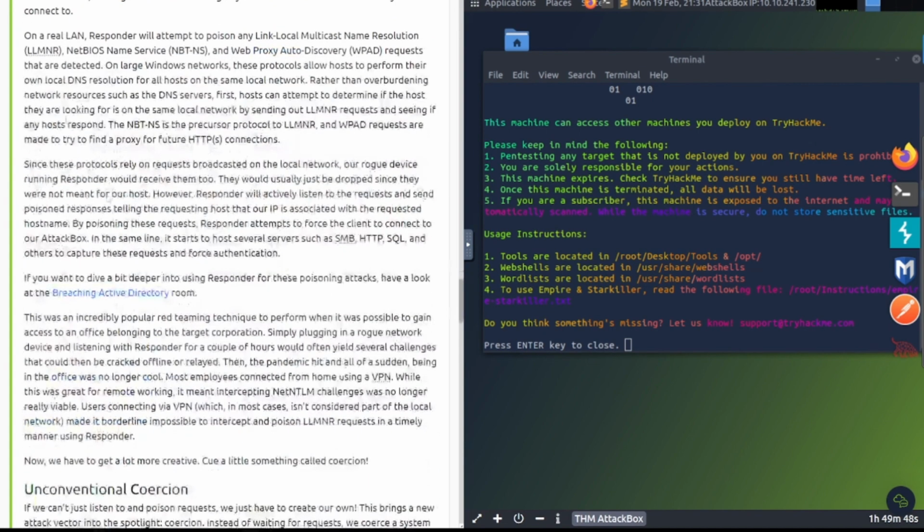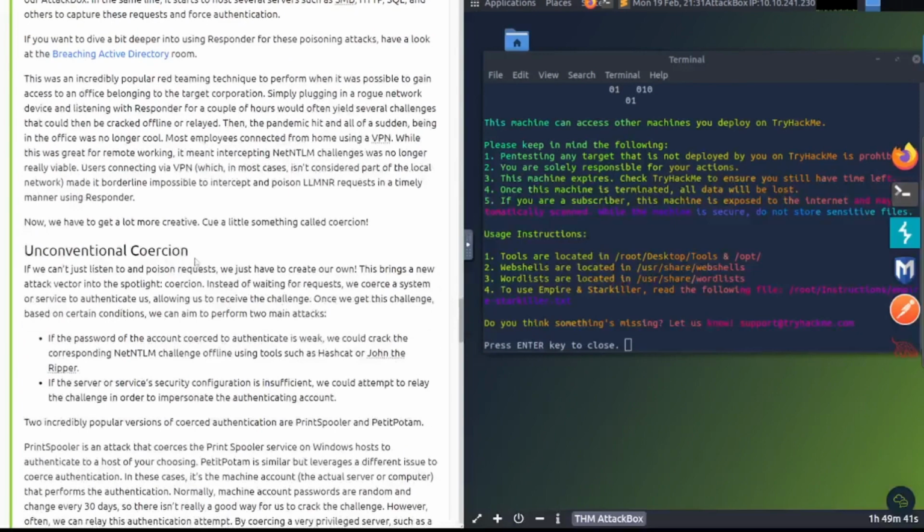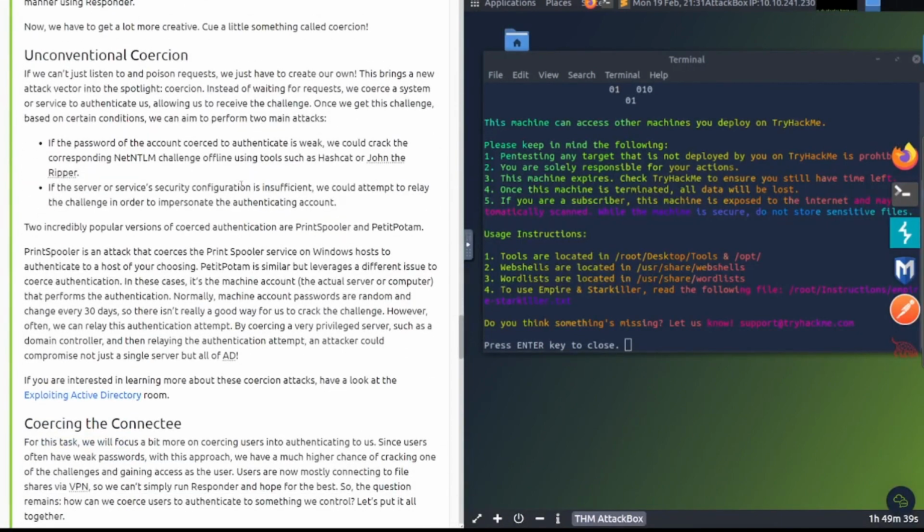All right, so be sure to read through here. And it says have a look at the Breaching AD room if you want to know more about Responder stuff. Continuing on, unconventional coercion.